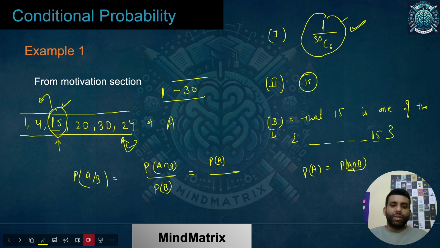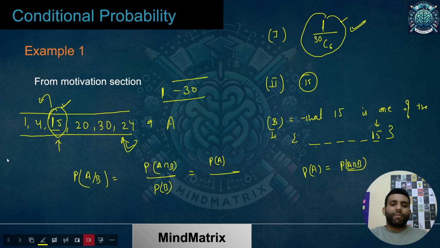Okay. Now, what is the probability of B? That 15 is one of the numbers. What are the chances that 15 is one of the numbers? Now, I don't know about the five other numbers. Those five numbers can be anything apart from 15.